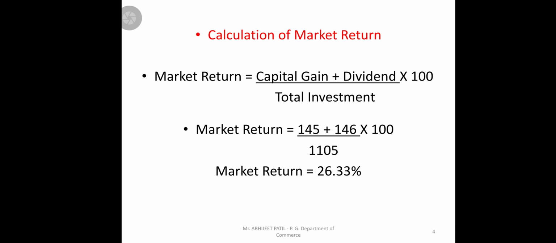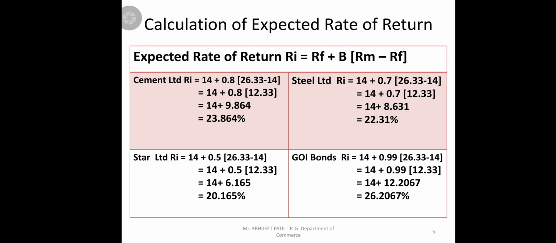denoted as RM. Why do we calculate market returns? Because we want to find out expected rate of returns. For that purpose we want market returns, and we have to calculate market returns to find out expected rate of returns. Now we'll move to find out expected rate of returns. The question asks how to calculate expected rate of returns.